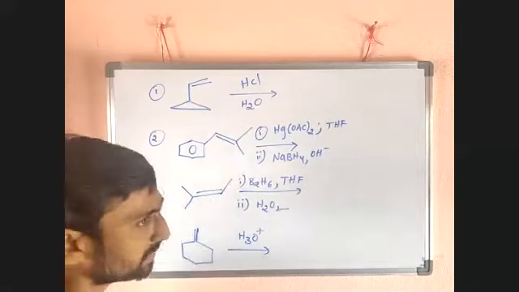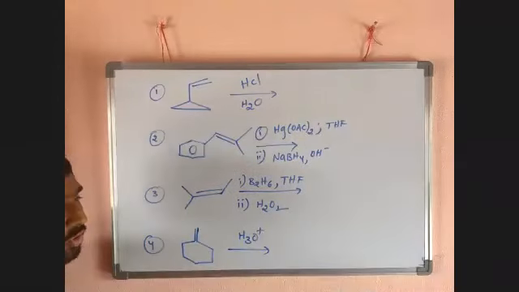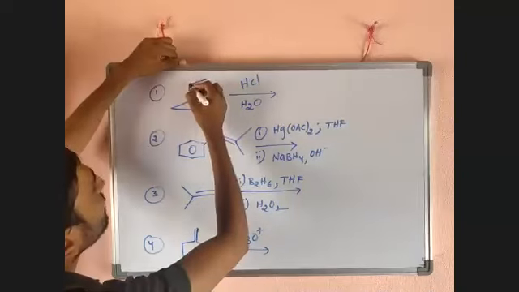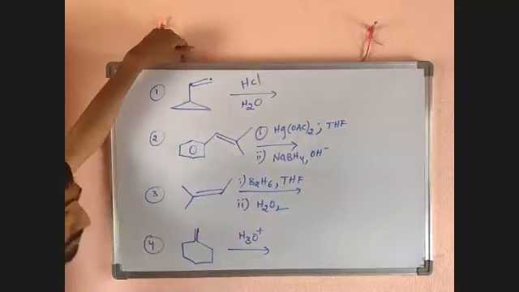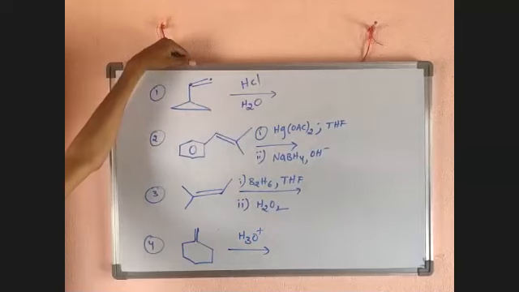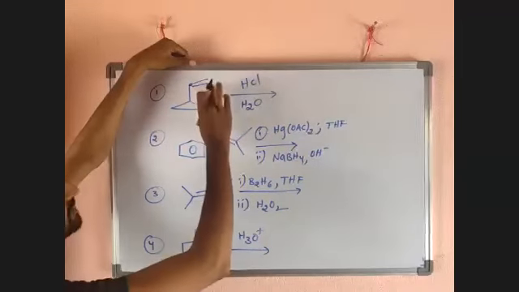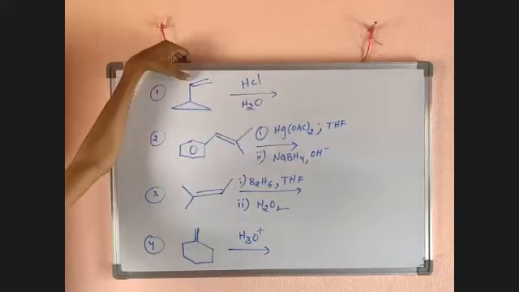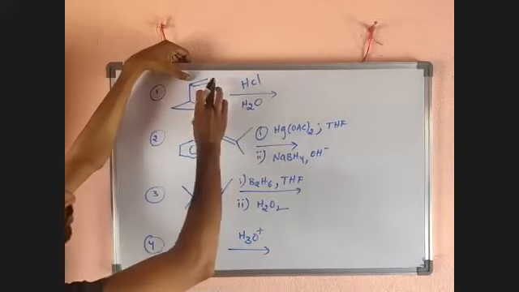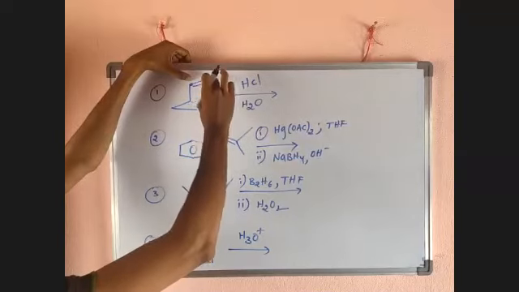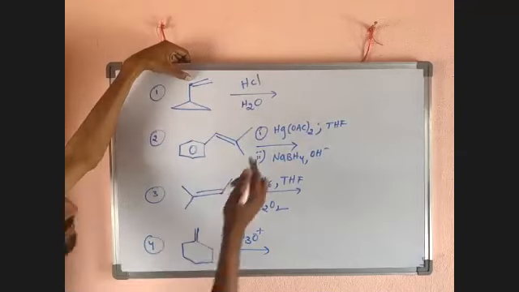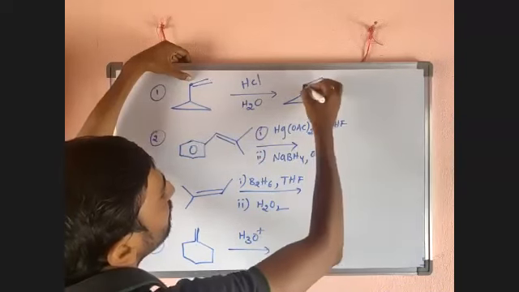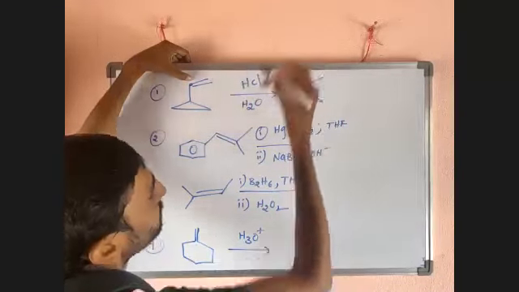You have to add H plus according to Markovnikov, to the carbon containing more hydrogen. Now find this. There is a carbon, there is a carbon. Two carbons are there. This carbon is CH2 because two bonds are there, but the other is only CH. Hydrogen gets attached to the carbon with more hydrogens. H will be attached here, OH will be attached to this. That means you will get the product like this. OH.